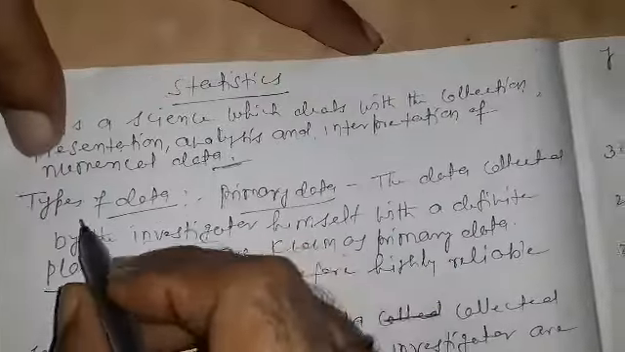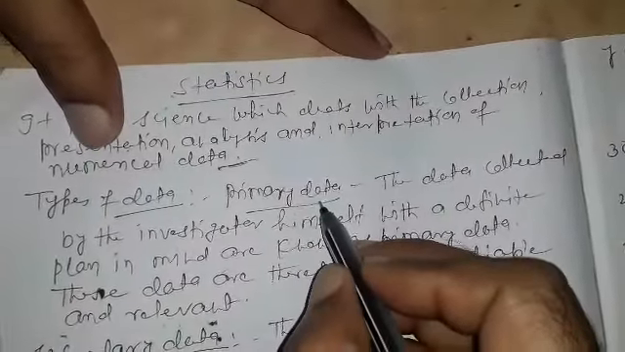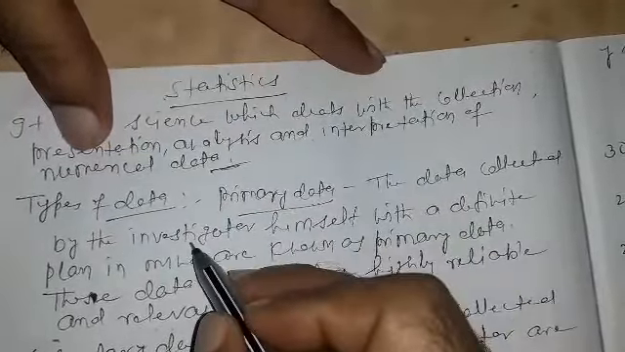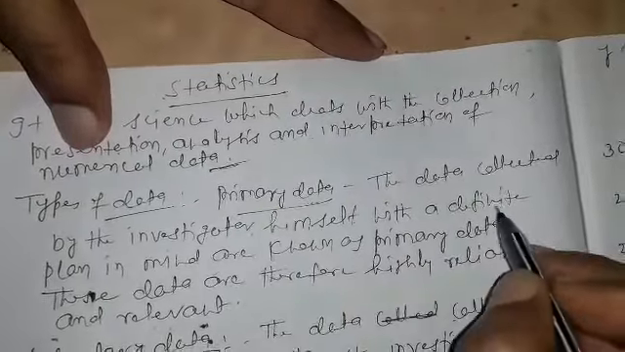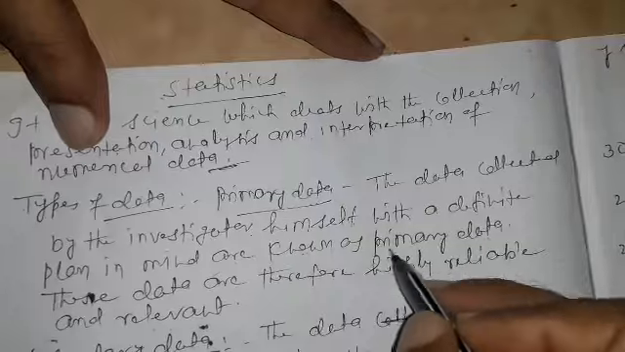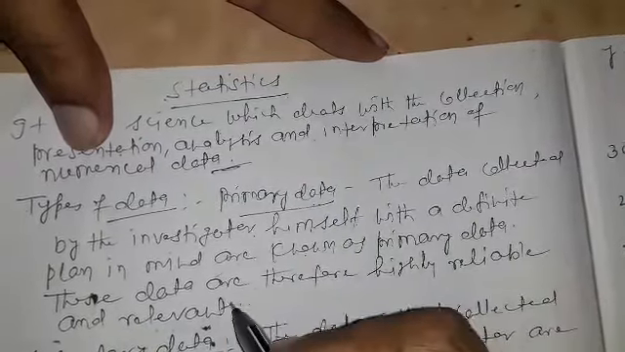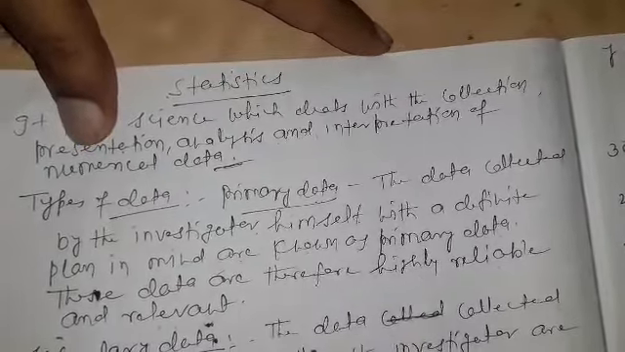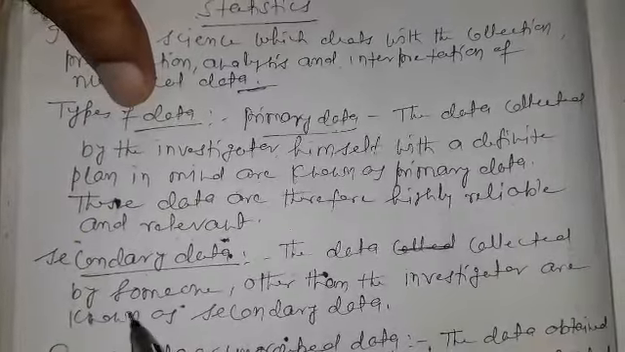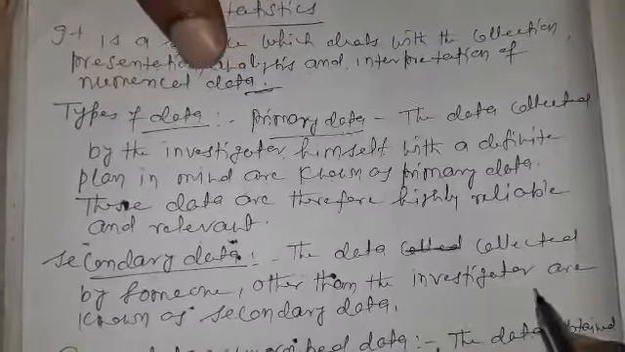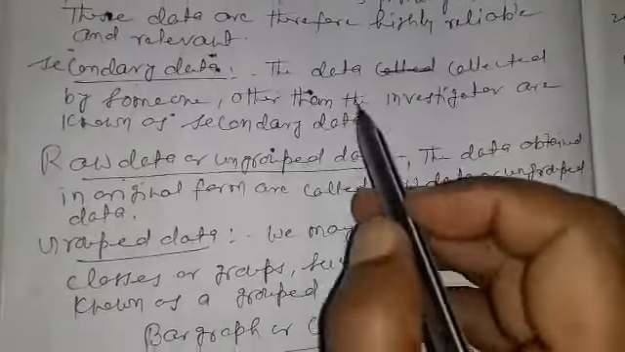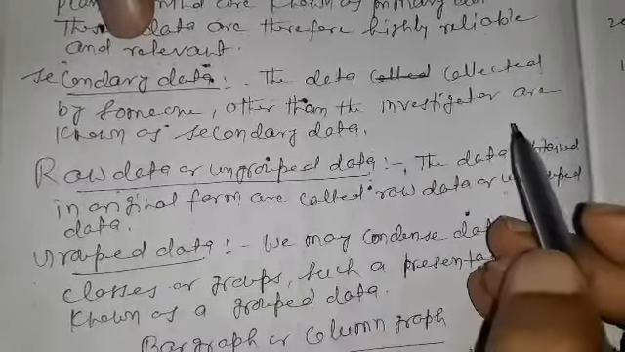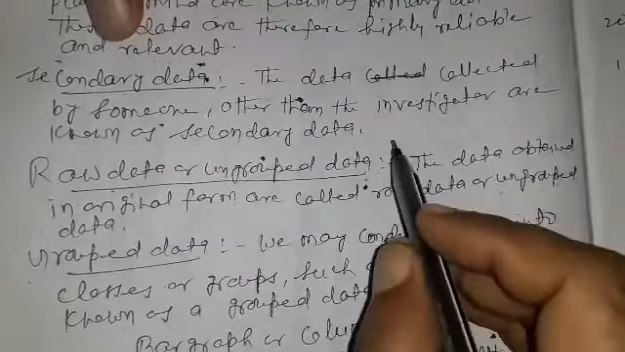First of all, know the types of data. First is called primary data and second is secondary data. So what is primary data? The data collected by the investigator himself with a definite plan in mind are known as primary data. These data are therefore highly reliable and relevant. Now, secondary data. The data collected by someone other than the investigator are known as secondary data. It means secondary data are those data which are collected by someone other than the investigator.